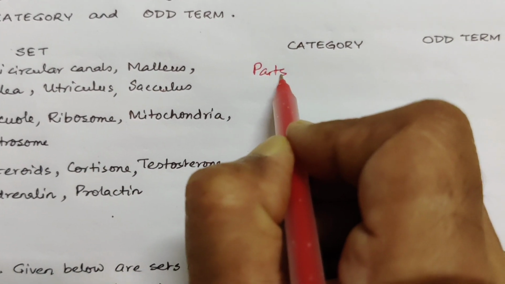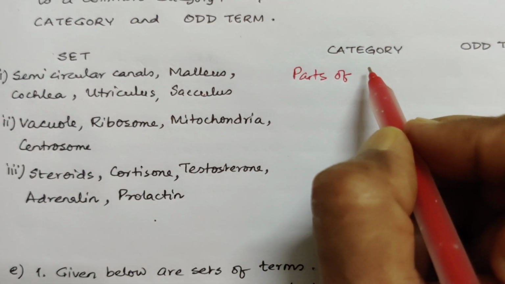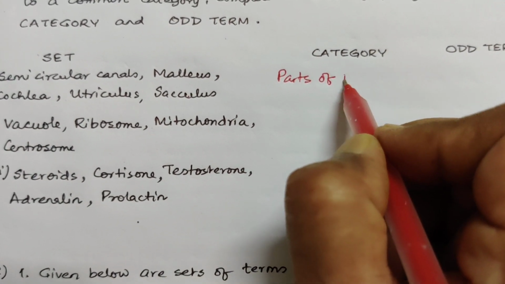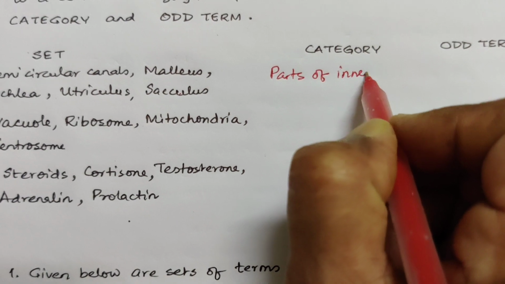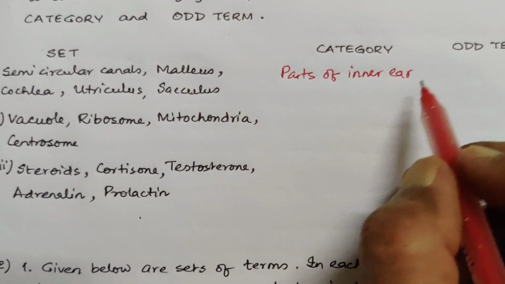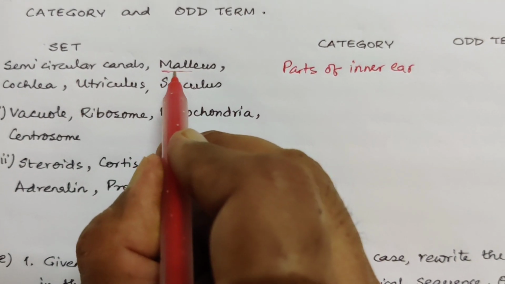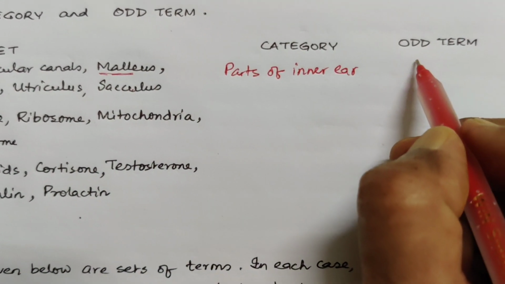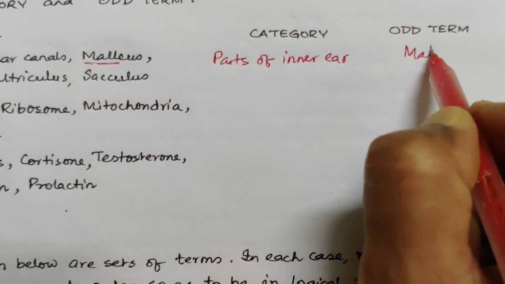All of them are parts of inner ear. Only this one is the part of middle ear. So odd one is malleus.